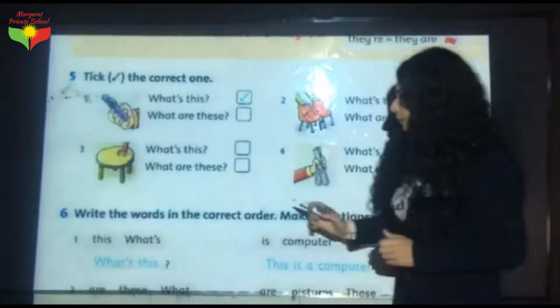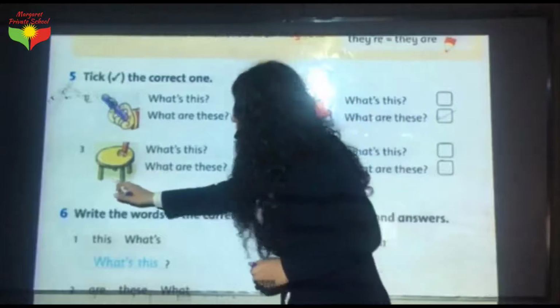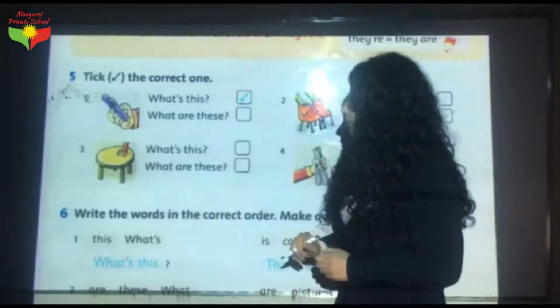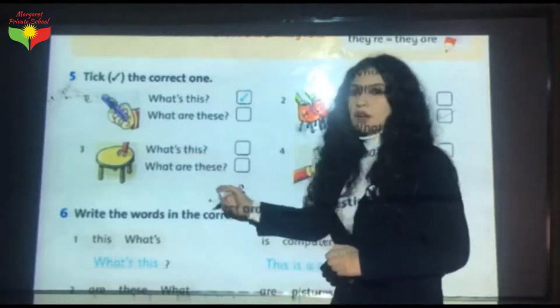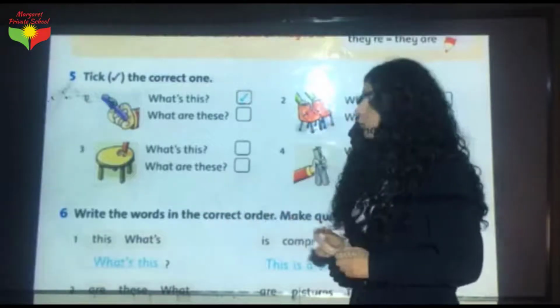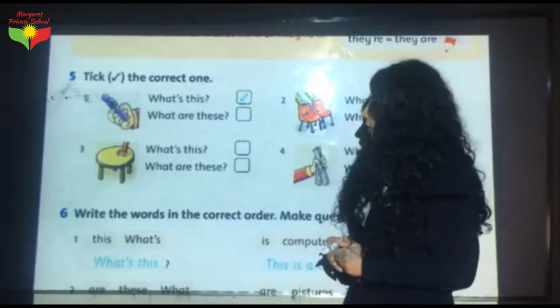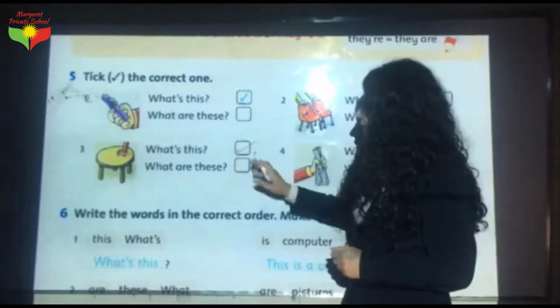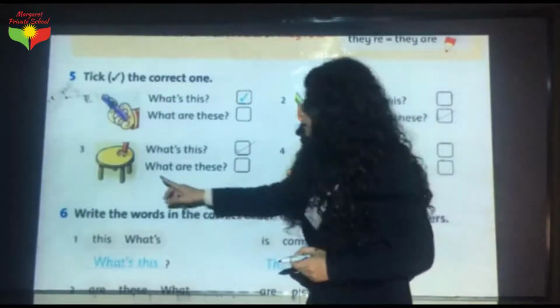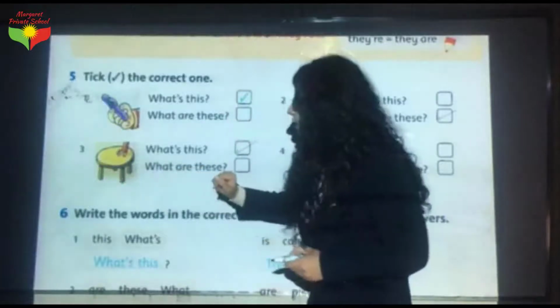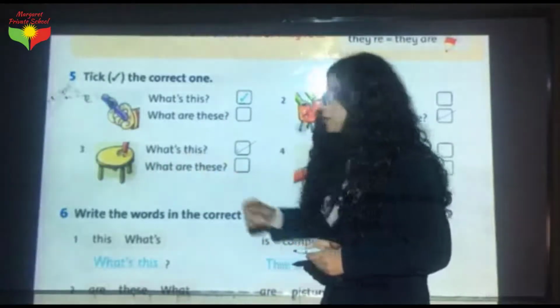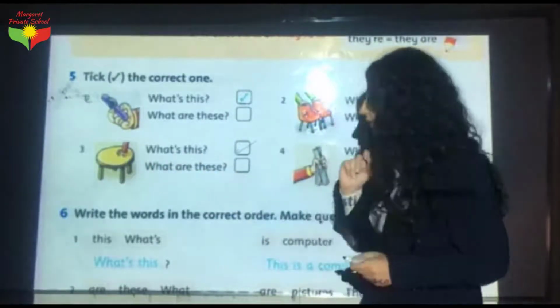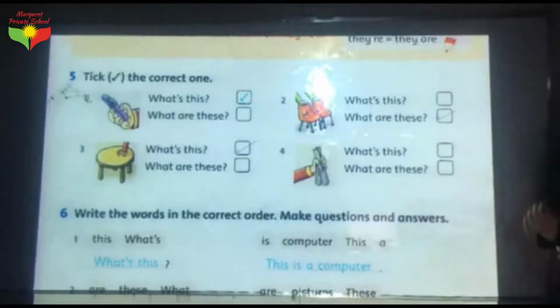Let's go to the third one. Look at this picture. We have only one table. What's this or what are these? Which one is correct? Well done. The first one is correct because we have only one table and we use what's this to ask about only one thing.